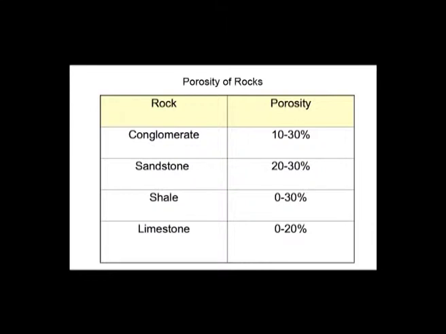Coming to the rocks. Conglomerate, sandstone, shale, limestone, these are all sedimentary rocks. Conglomerate has porosity 10 to 30%, sandstone 20 to 30%, shale 0 to 30%, limestone again 0 to 20%. Next factor is the permeability.